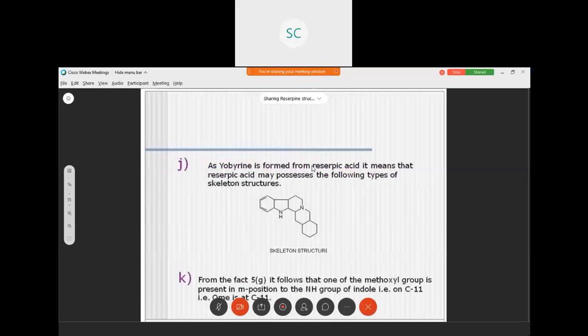As yobyrine is formed from reserpic acid, it means that reserpic acid may possess the following type of skeleton structure. This is the skeleton structure of reserpic acid. From the Zeisel reaction, it follows that one of the methoxy groups is present in meta position to the NH group of indole.